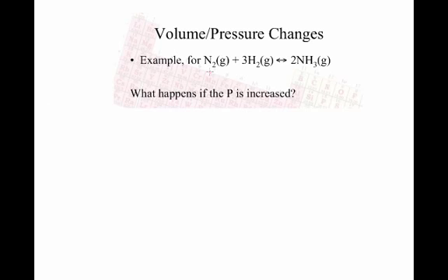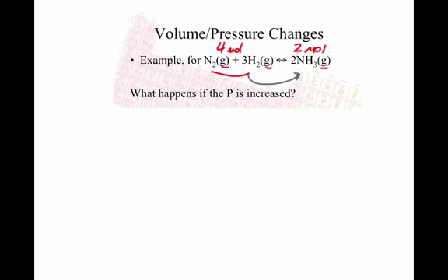Here I have nitrogen, hydrogen, and ammonia. I'm not going to draw out the molecules. You can kind of picture what's going on here. But look at this side here. I have 4 moles of gas. Notice gas, gas, and gas. Over here I have 2 moles of gas. So if I shift towards the product side, if I go in this direction, I'm going to cut my number of moles in half.